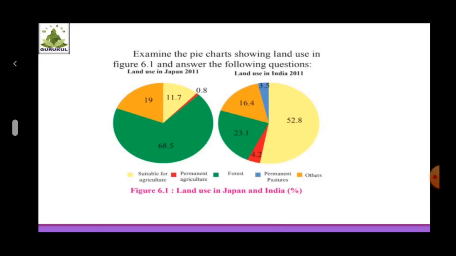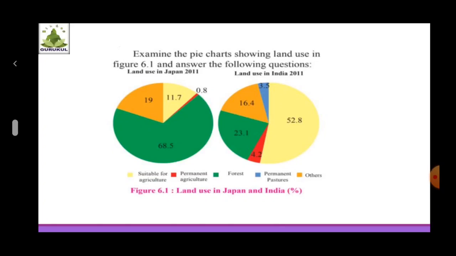Factors affecting land use in India will be fertility of soil, climatic conditions, natural resources, slope of land, etc. But factors affecting land use in Japan are technical advancement, availability of resources, government policies, etc.